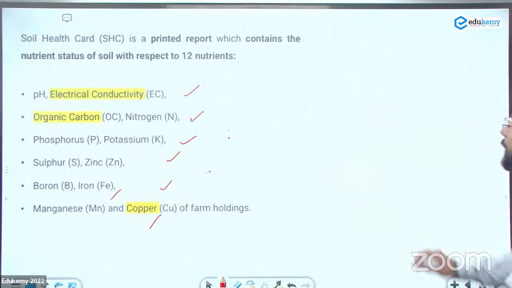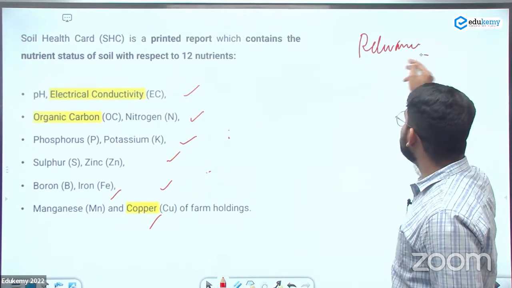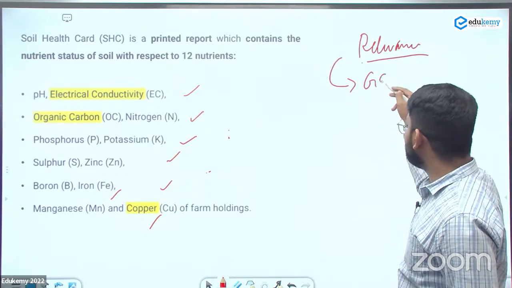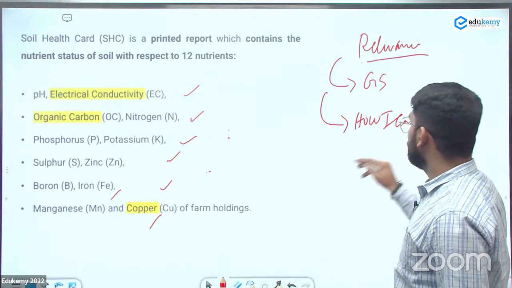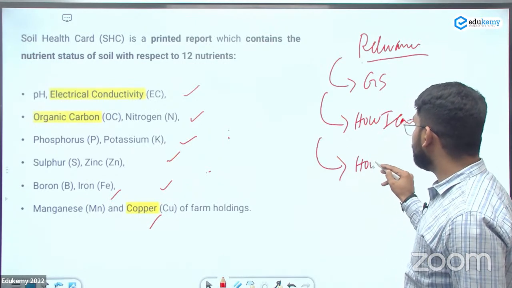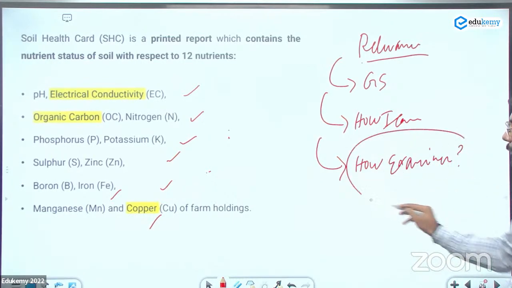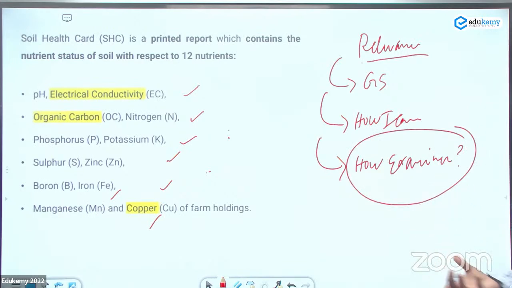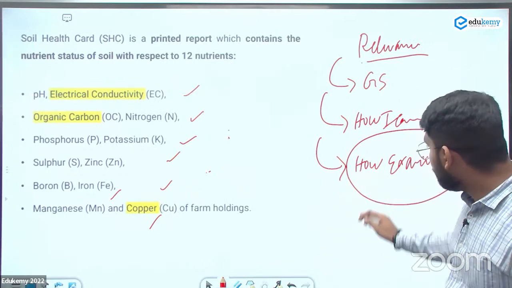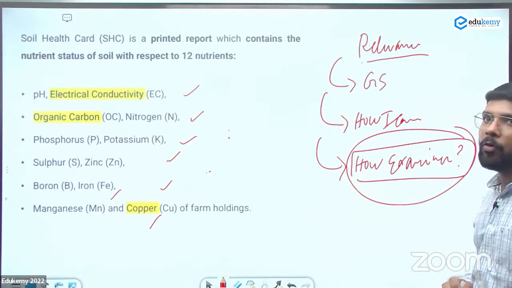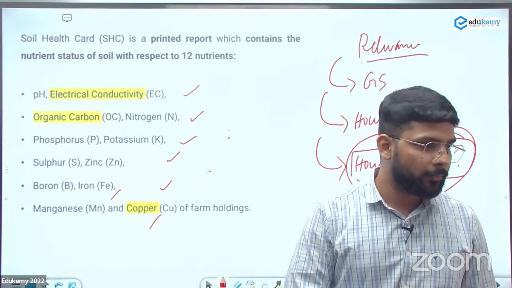So we need to know the relevance exactly when we are reading any of the topic. तो हमें क्या क्या पता होना चाहिए? Relevance in my syllabus, from which subject is relating, how I can use this information, how the examiner can frame the question. ये पता होना बहुत जरूरी है. How examiner can frame, and there can be the multiple option on a topic. He can frame the question 3 to 4 type. So I need to know how the question can be framed, of what kind of the information examiner can ask.